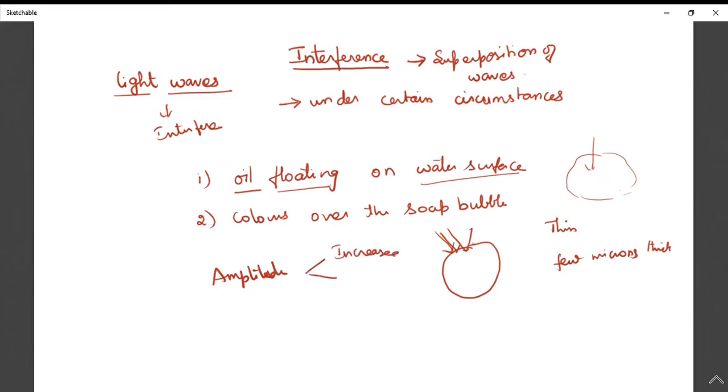Modification of light takes place when two or more light waves interfere with each other, giving light of modified intensity or modified amplitude. When superposition or interference takes place, the amplitude of the resultant wave is modified, either increased or decreased. So this is the definition.